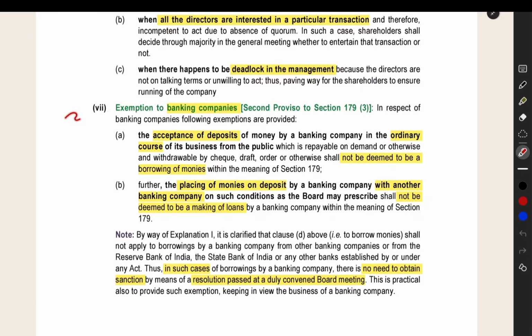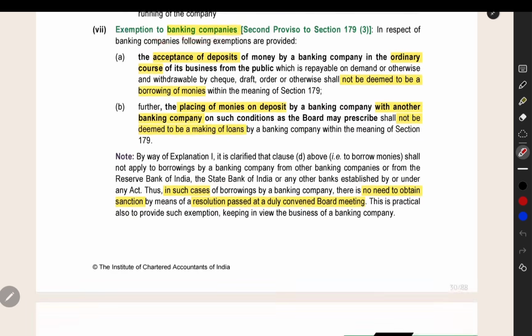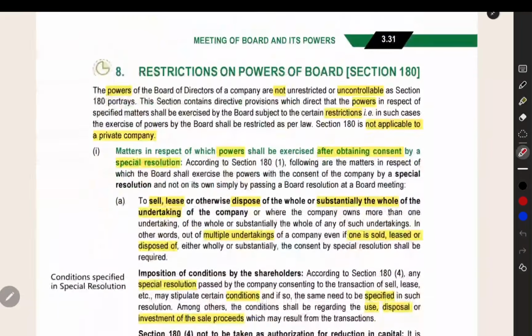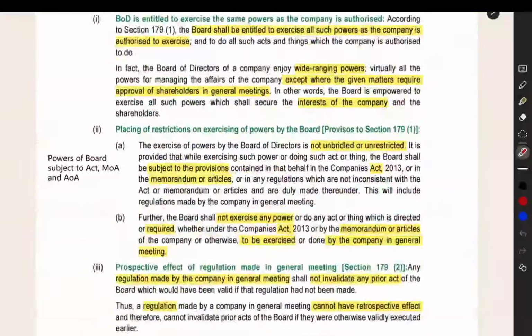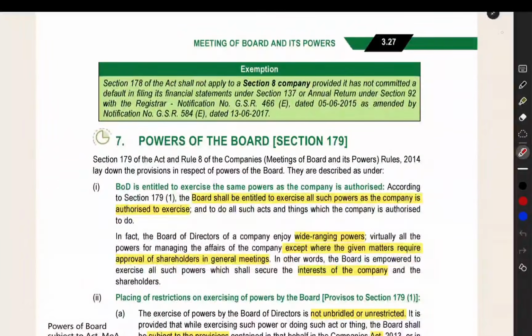And this provision is not applicable to some banking companies. Like when you want to obtain a loan, you have to get the approval of the board of directors using a board resolution. But this will not be applicable to a banking company. Like that, they have given some exemptions that you can read and see. So that's all about section number 179 about the powers of the board.